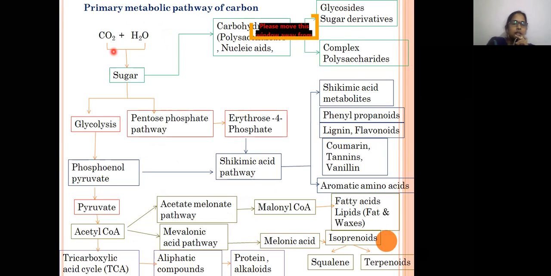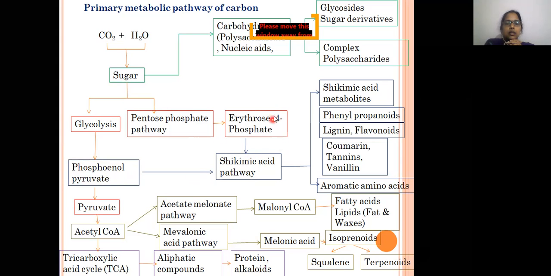Here you can see this is nothing but photosynthesis, right? Carbon dioxide and water form the sugar. Here we have two pathways, glycolysis and the pentose phosphate pathway. From the pentose phosphate pathway we are getting an intermediate, erythrose 4-phosphate, and from glycolysis we are getting one more intermediate, phosphoenol pyruvate.